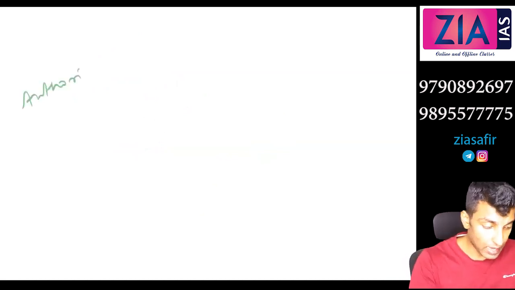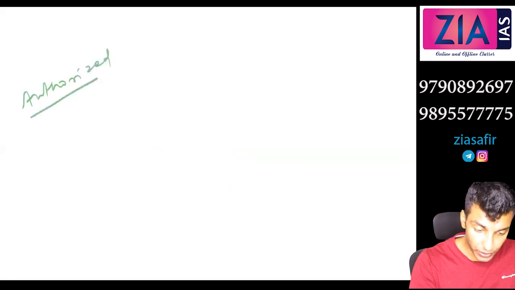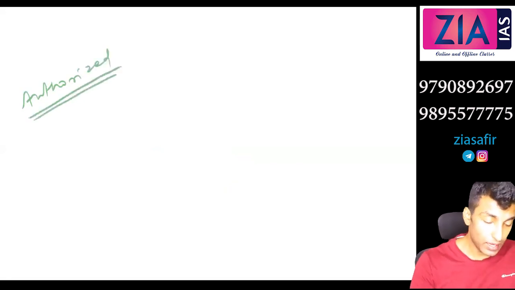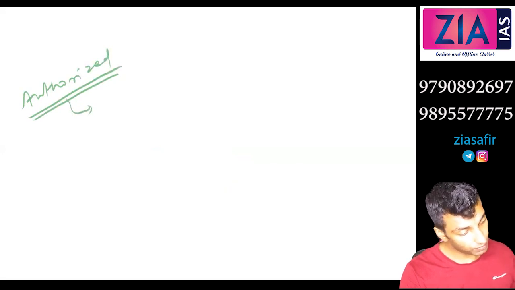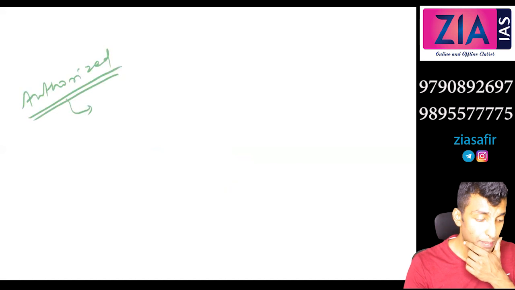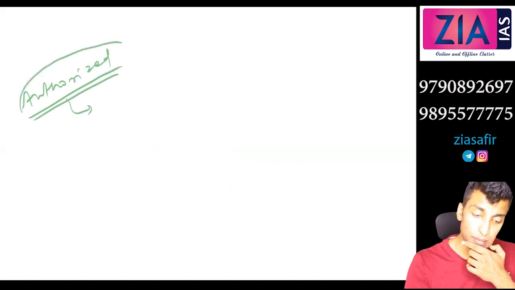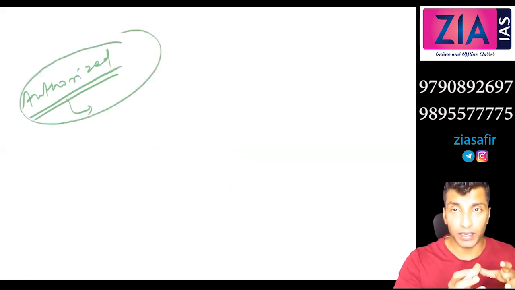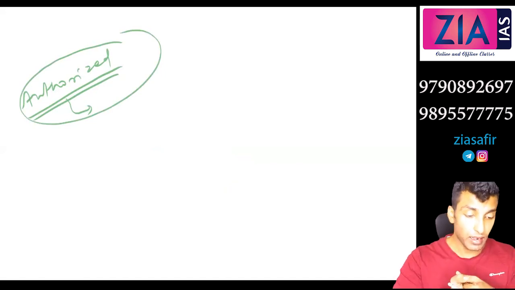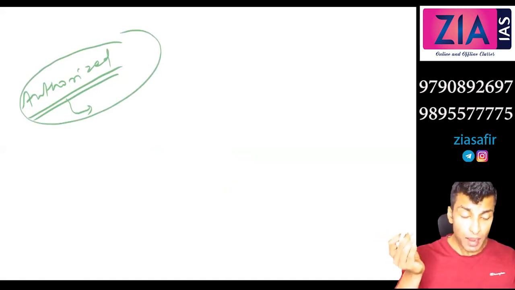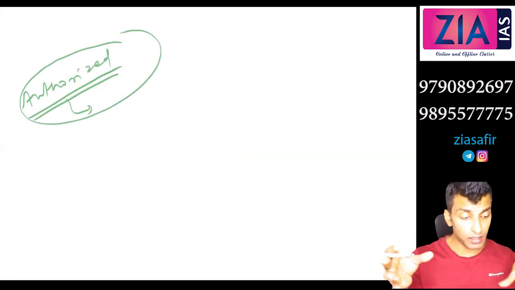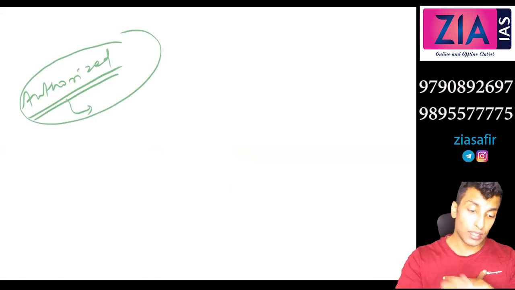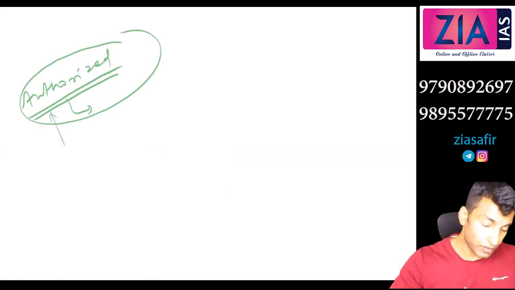authorized capital. I'll tell you what this authorized capital is. We will discuss different types of capital today itself, after completing this. So just write authorized capital of RRB. Authorized capital means the maximum capital which can be raised by the company. The maximum capital which can be raised, but it is not necessary that you may be able to raise that much capital from the investors. We will come to this later.